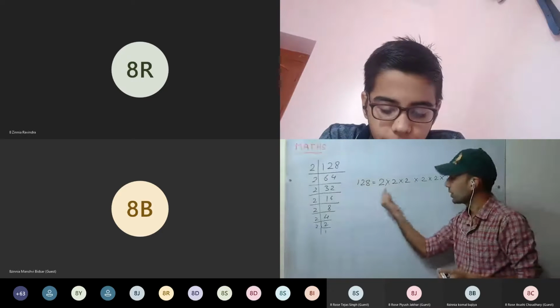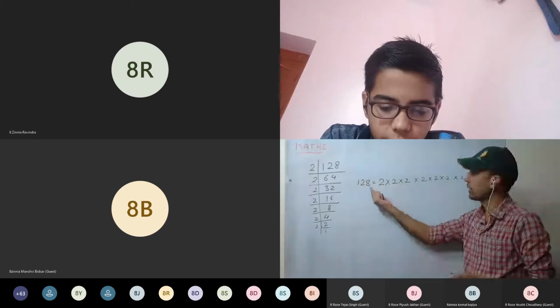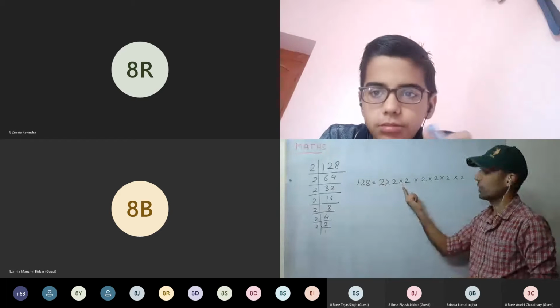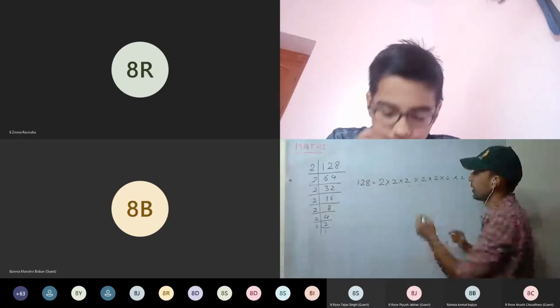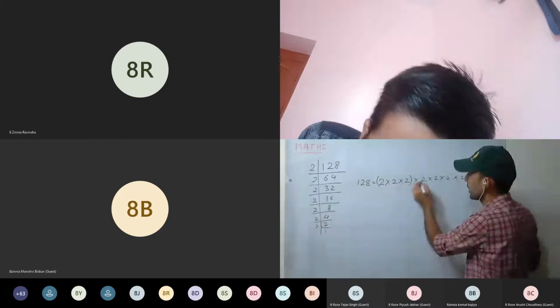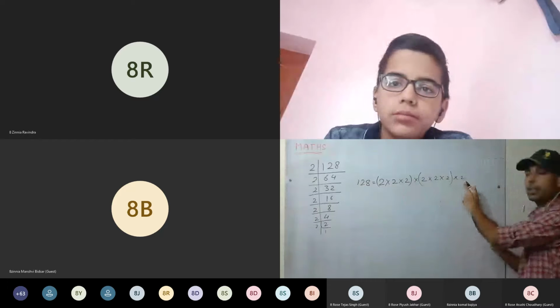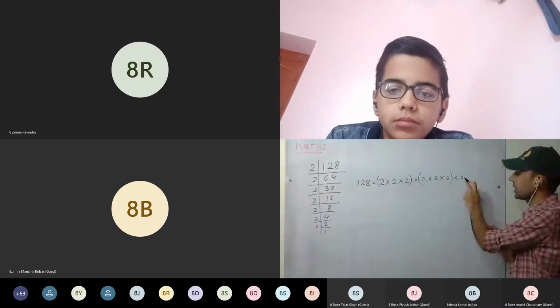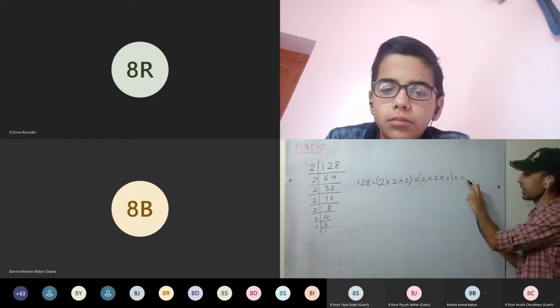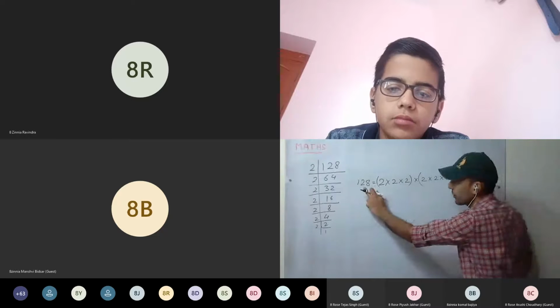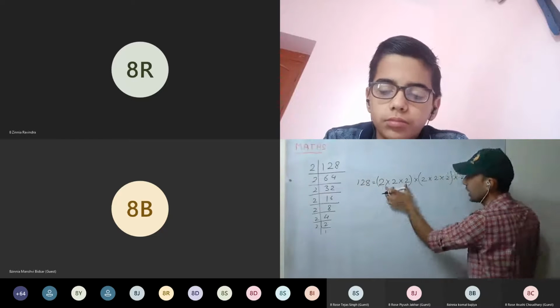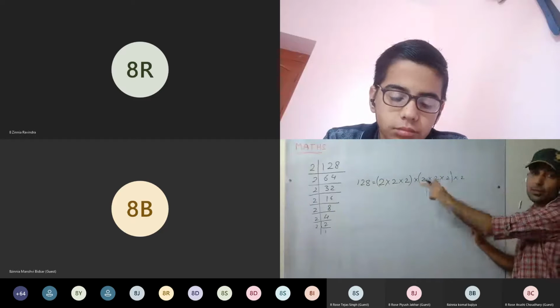Since we are finding whether it's a cube or not, we'll go with grouping in triplets. Make groups of 3. Now see here, it's remaining single here. Either single or 2 times it remains, then this is not a perfect cube. For this to be a perfect cube, we must have triplets.